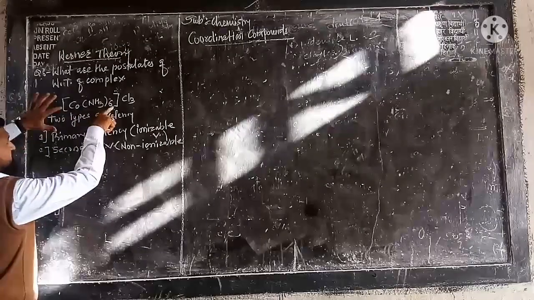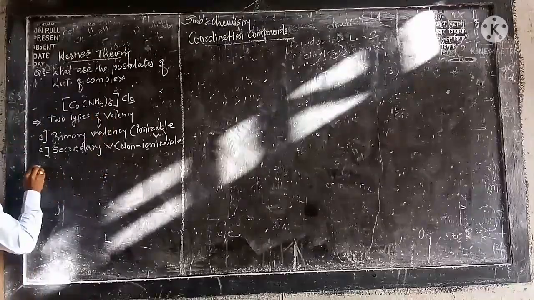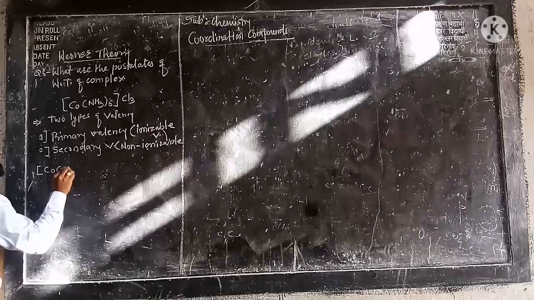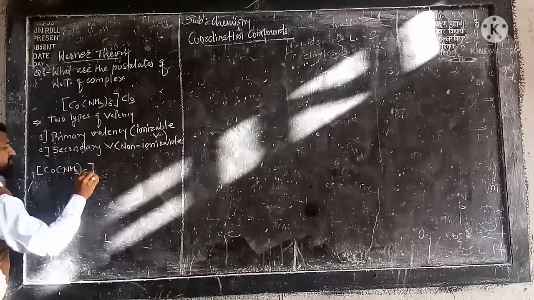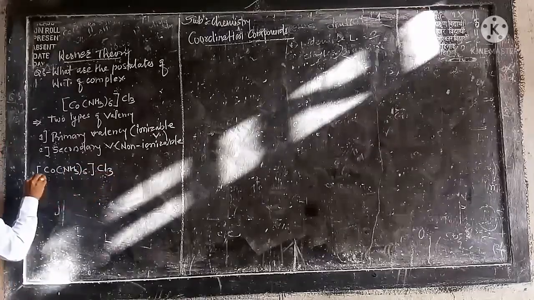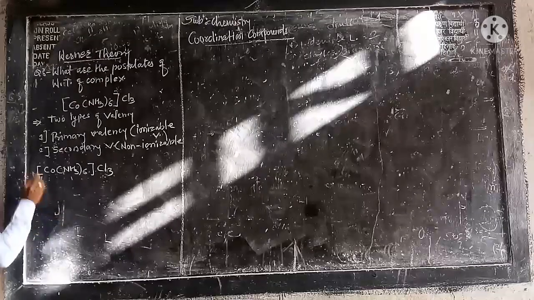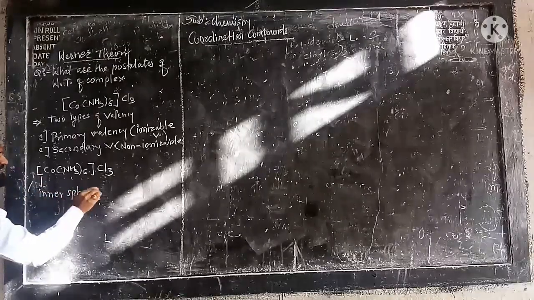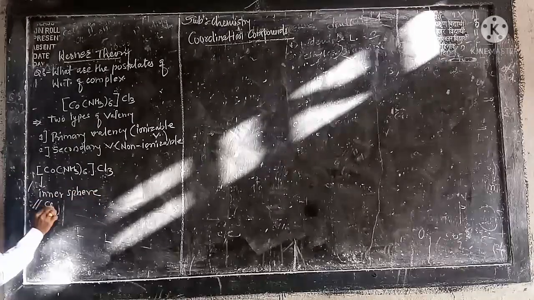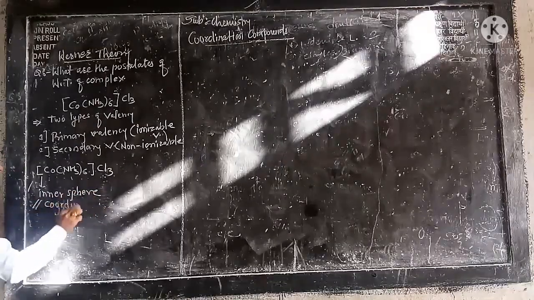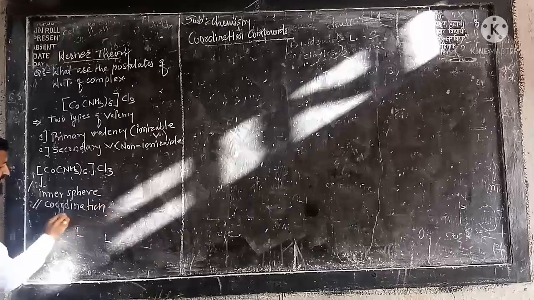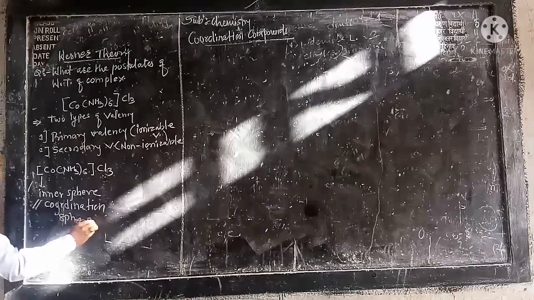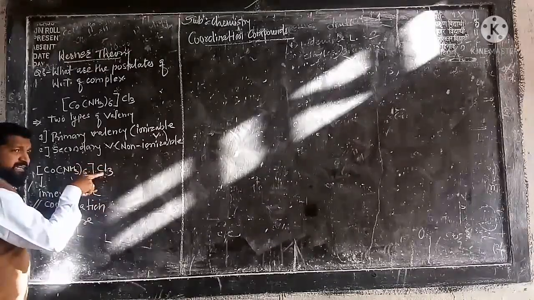It means what, everybody see here. Now what is this? This is your complex. I am writing here again, Co(NH3)6 Cl3. This is your inner sphere, or we can say coordination sphere. Here the 3 Cl are available.